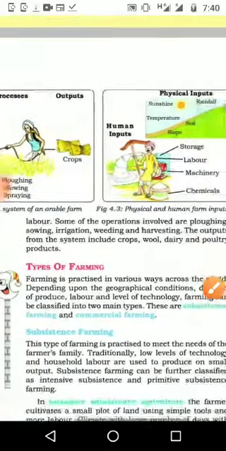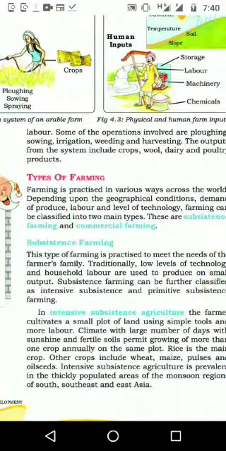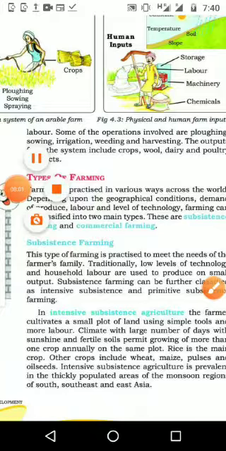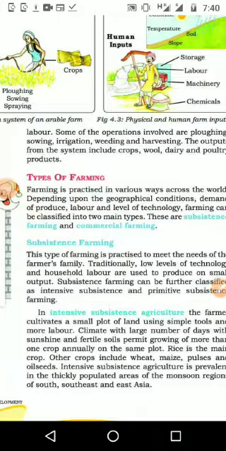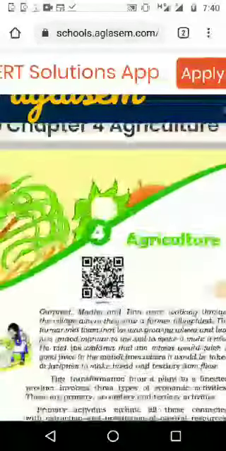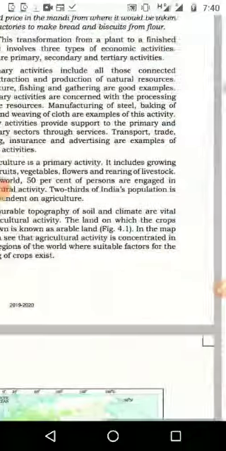And we are going to see the next topic, types of farming. So what we said, what is agriculture, and 3 types of economic activity: primary activity, secondary activity and tertiary activity.